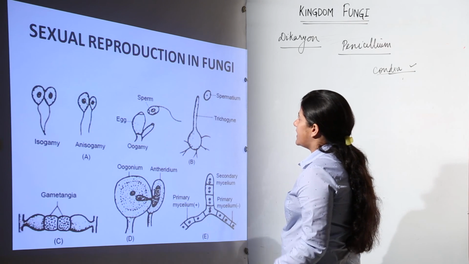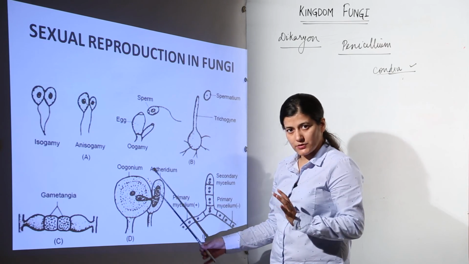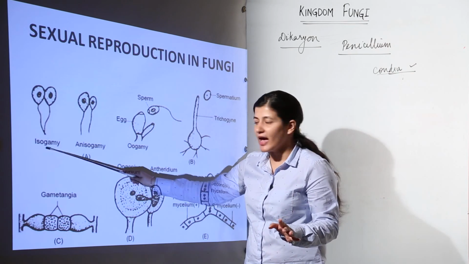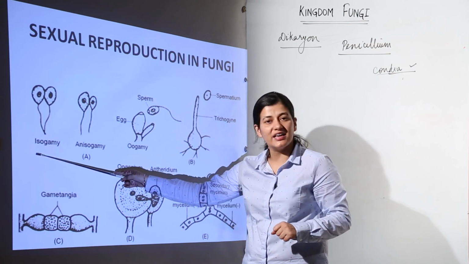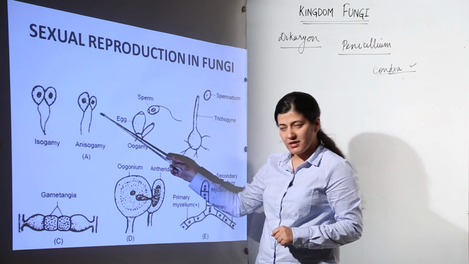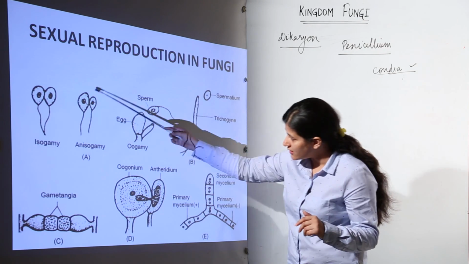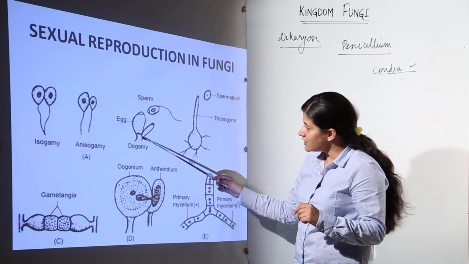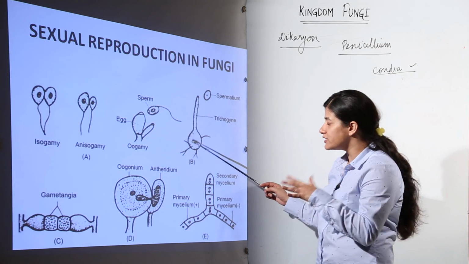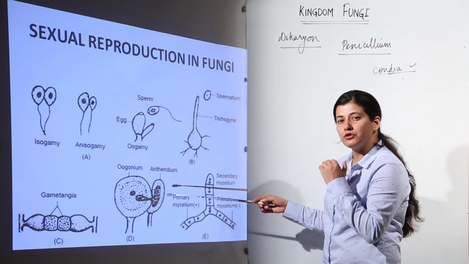Next is the sexual reproduction in fungi. As we had discussed earlier, the gametes are formed, and they undergo isogamy. If they are of similar shape and size, they would be isogamous and their fusion would be termed isogamy. Second is the condition when we have anisogamy, where two gametes are of different size. The fungal mycelium has given rise to the gametes and it could be in this form. Then we have oogamy. There is a large sized egg and a motile sperm which comes to the egg and fertilizes, it forms the zygote, it would undergo meiosis and then they would germinate.